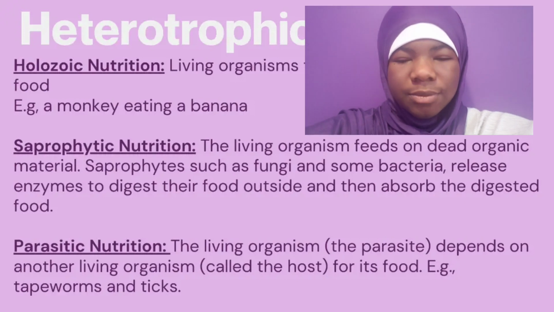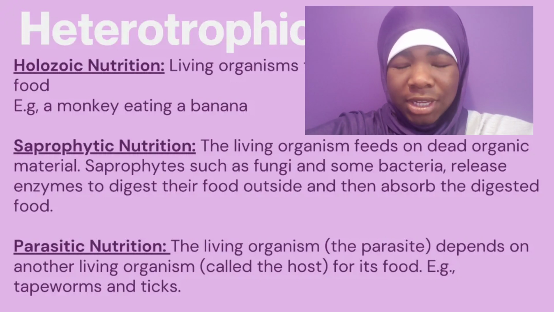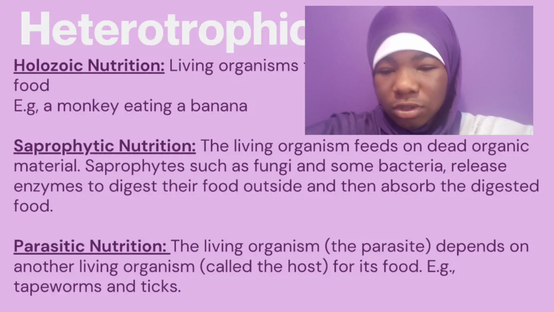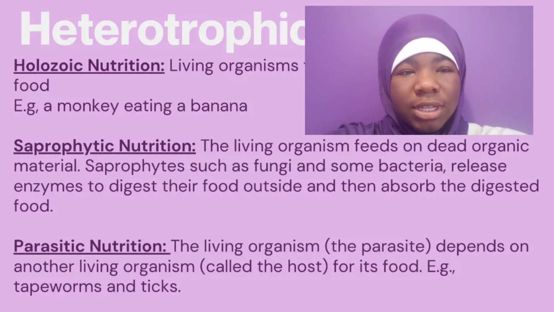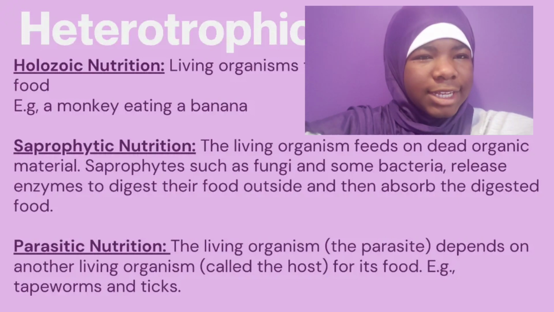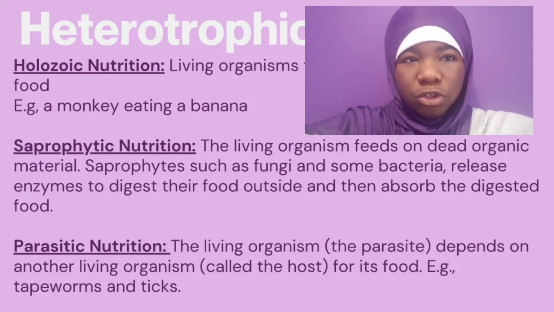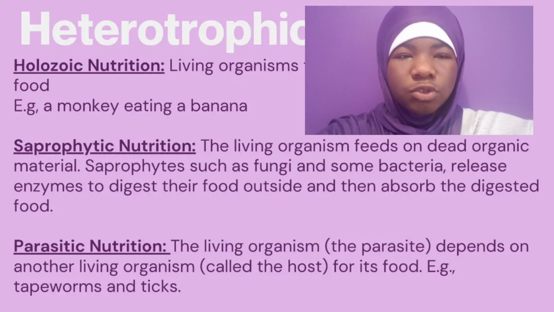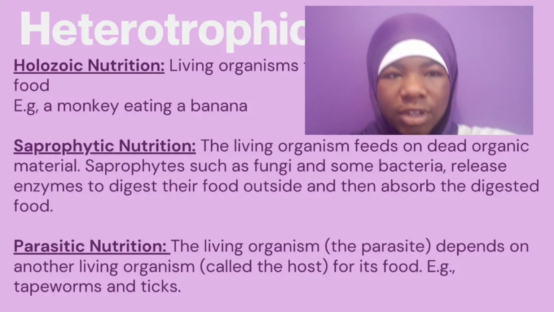Okay, so the next main kind of heterotrophic nutrition is saprophytic nutrition. This is when the living organism feeds on dead organic material. That's not humans or really animals. It's more of fungi and some bacteria. They release enzymes to digest dead organic matter, and that's how they get their energy. The next kind is parasitic nutrition. This is when the living organism, normally a parasite, depends on another living organism for food. For example, do you remember back in JHS when we did a topic about how ticks go on dogs? Parasites use a host for their energy and everything. That's parasitic nutrition, like how a tick goes on a dog. So that's the last main kind of heterotrophic nutrition.